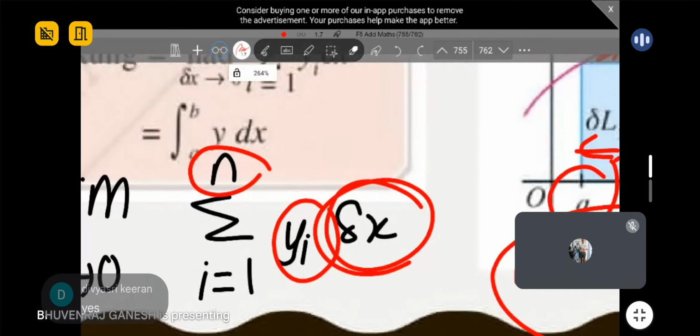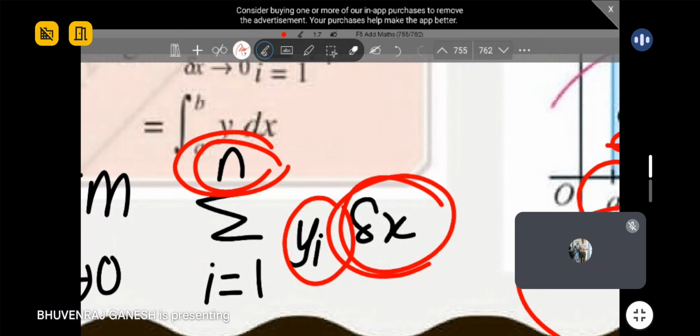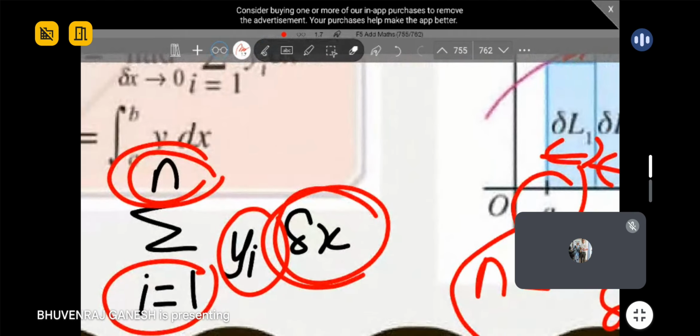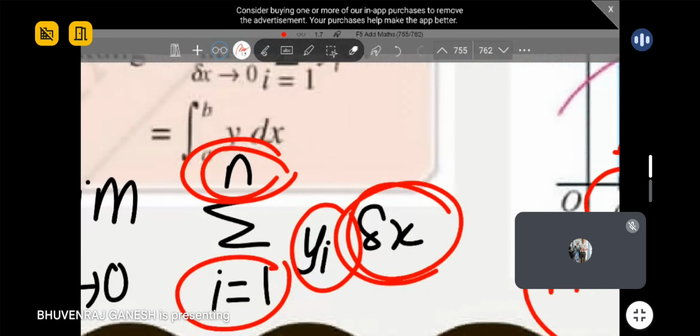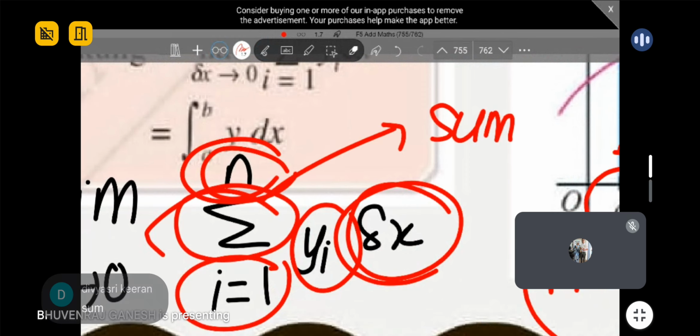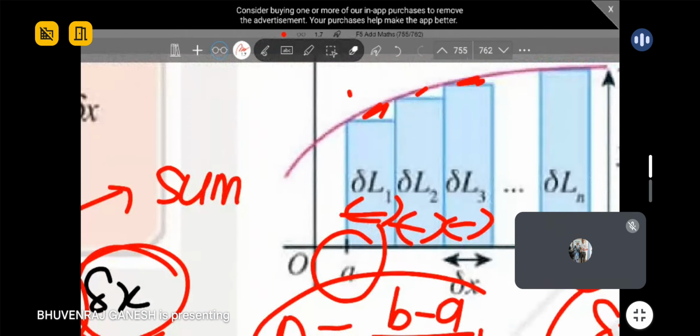So you're integrating n amount of rectangles. We don't know n. And the i is 1. Why is i 1? Because we are integrating the y equation. Okay, so what is this symbol? This symbol means we are summing. Yes, very good. So we are summing all the areas under the curve for these rectangles.